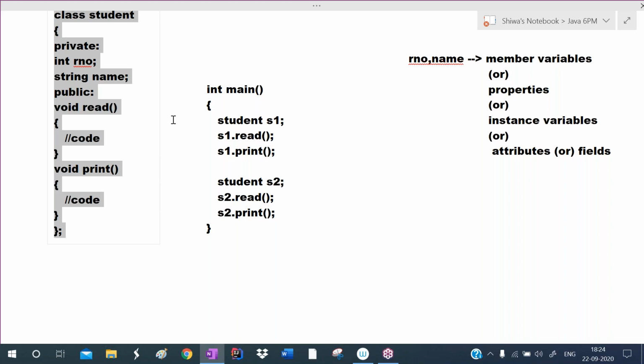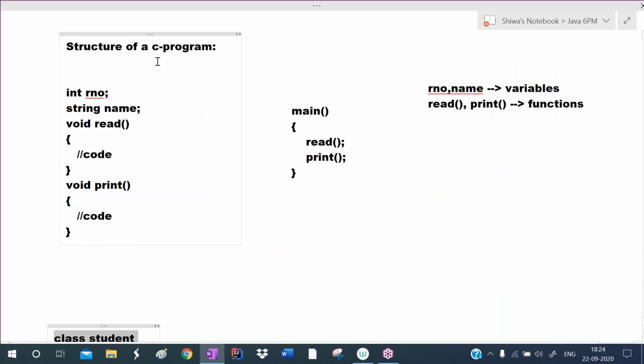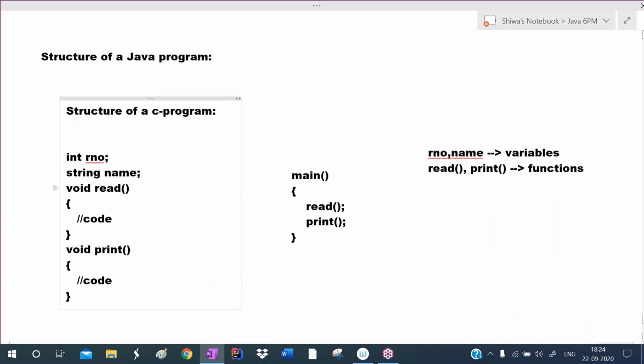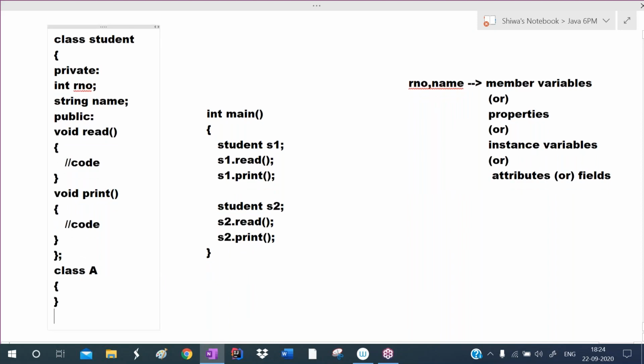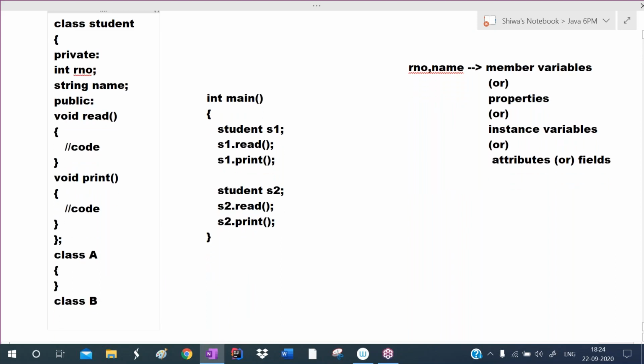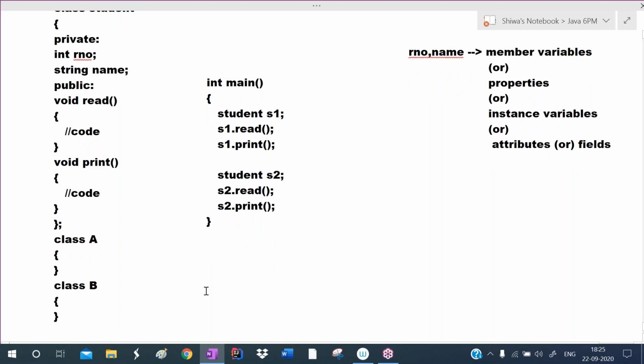For that class we create the object and call the methods. A C program is written in the form of functions, while a C++ program is written in the form of classes and objects. Like this, you can define any number of classes. So this is a C++ program.